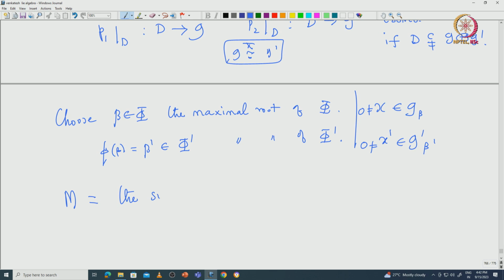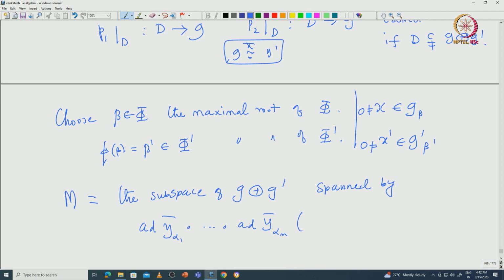This is the subspace of this G direction G dash, that is spanned by the following elements. You take ad y alpha 1 bar composition etcetera composition ad y alpha m bar and then applied on this x bar.